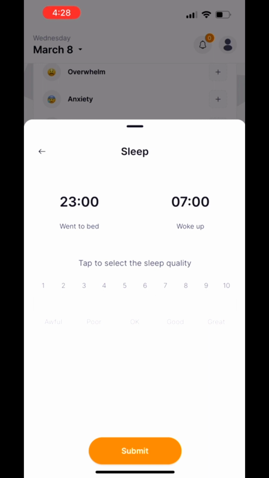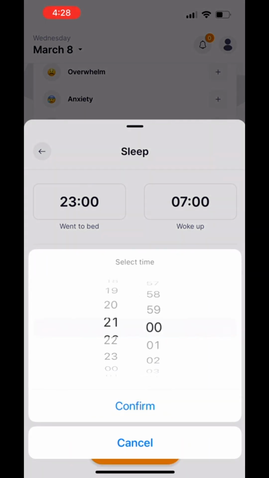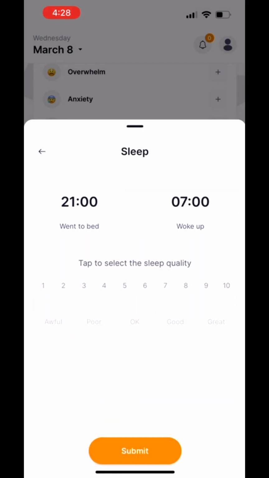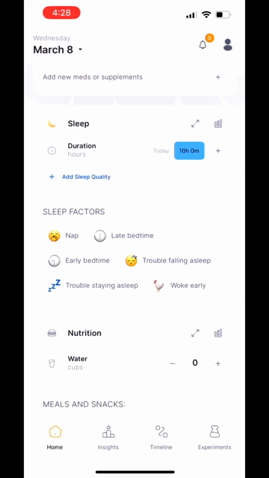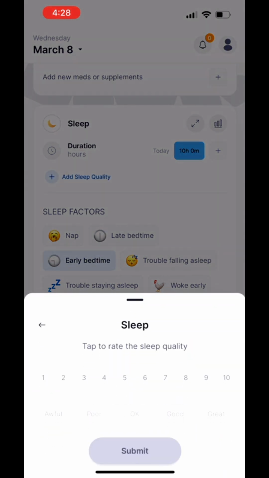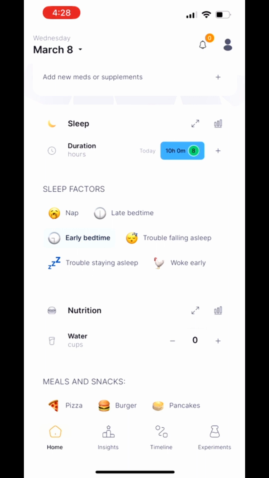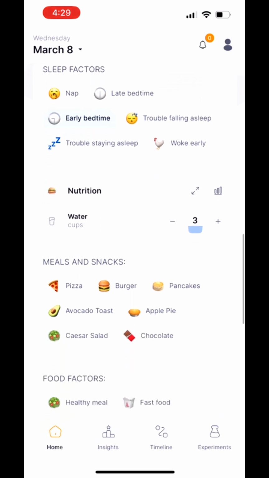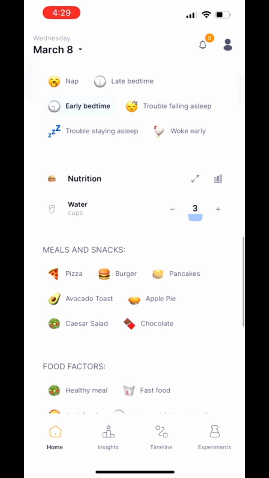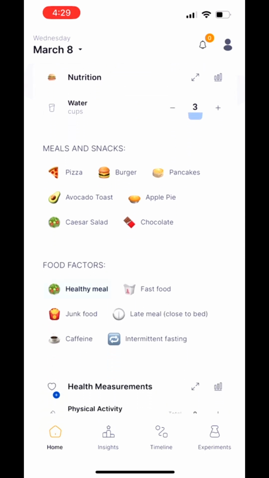And then of course, sleep is one of the tabs as well. You can select the time. I feel it's more convenient to change the sleep time in this app compared with Bearable because it's right up there. And then of course, you're given the option to select your sleep quality as well. You also have your sleep factors under there. For example, if you have taken a nap today, did you sleep early, did you sleep late, anything like that. But I think all the sleep data recorded is for yesterday.